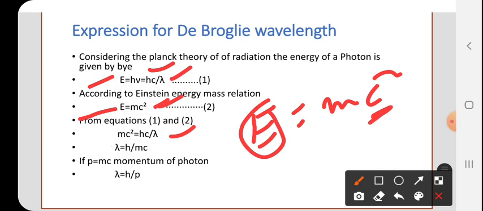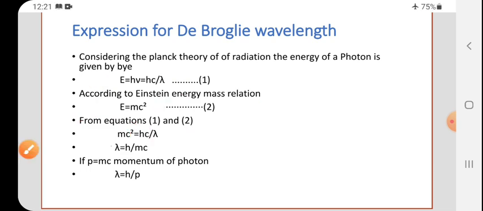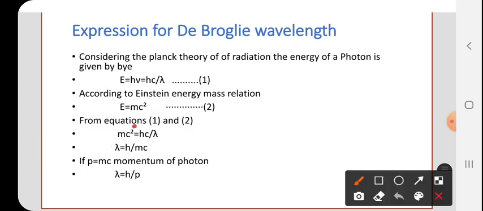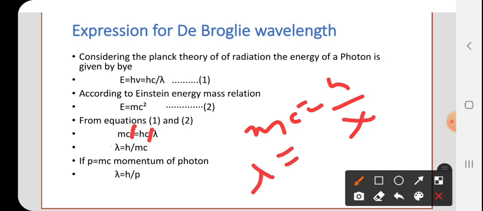From this, one c gets cancelled. Then what do we get? We get mc is equal to h by lambda. From this, lambda is equal to h by mc.